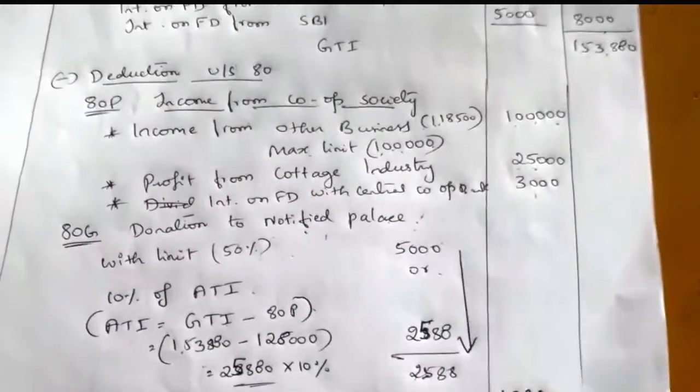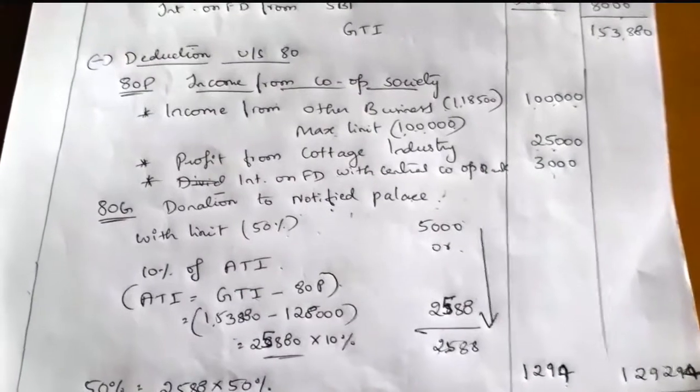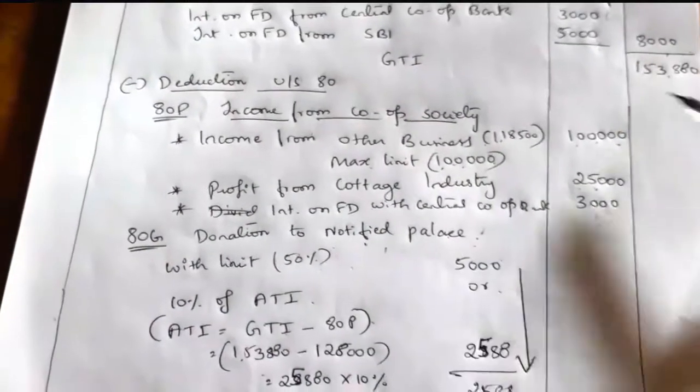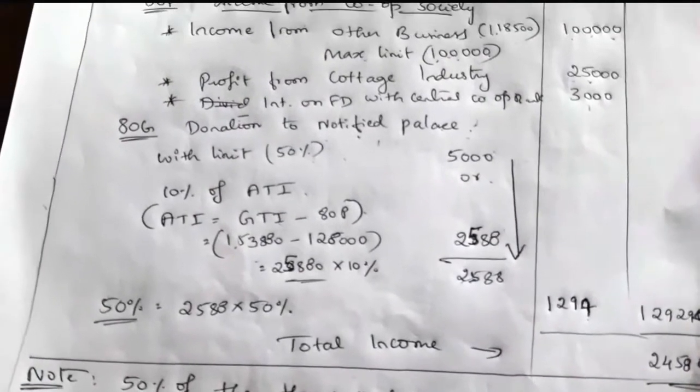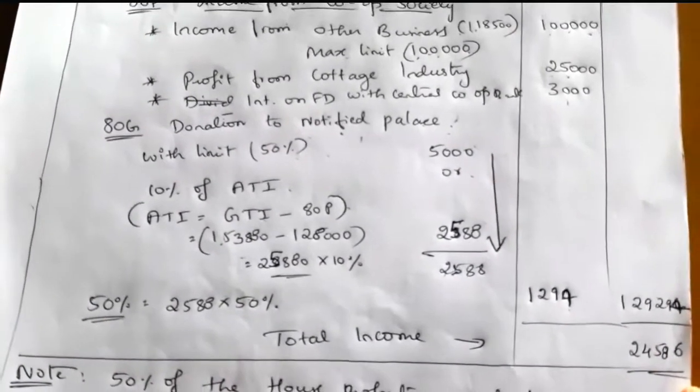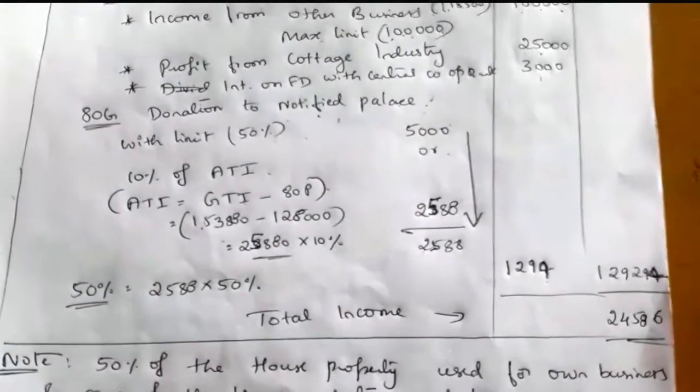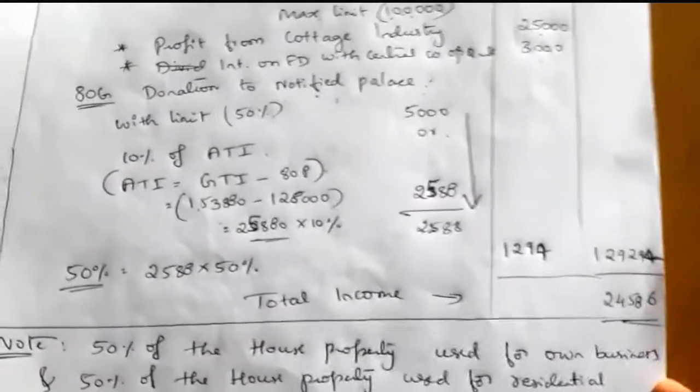Now total deduction under Chapter VI-A is 1,29,294. If you deduct it from GTI, we will get total income as 24,586. So on this total income, we have to compute the tax liability. The computation of tax liability you have to try by yourself.